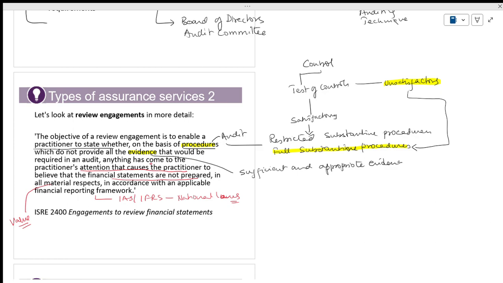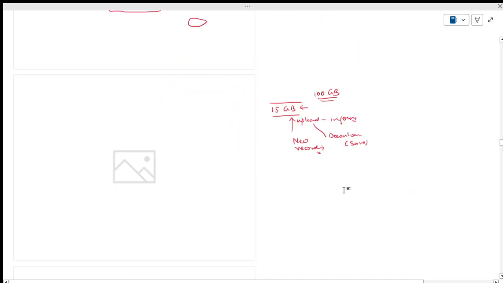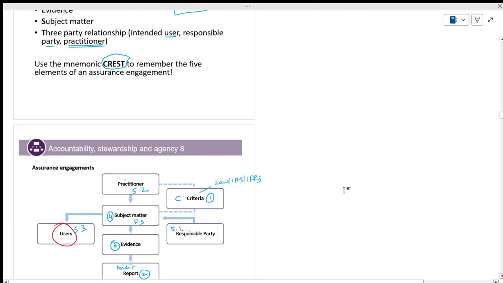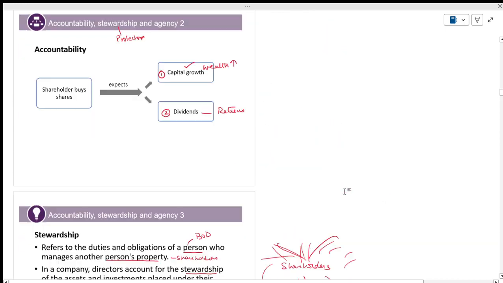So what if the financials are clean, the audited financials? Will they perform procedures or not? Even if it is satisfactory, they will do restricted procedures. Understand the point? Even if it is satisfactory, they will do. That is the reason. I will just go to the back initially. This is an important point.